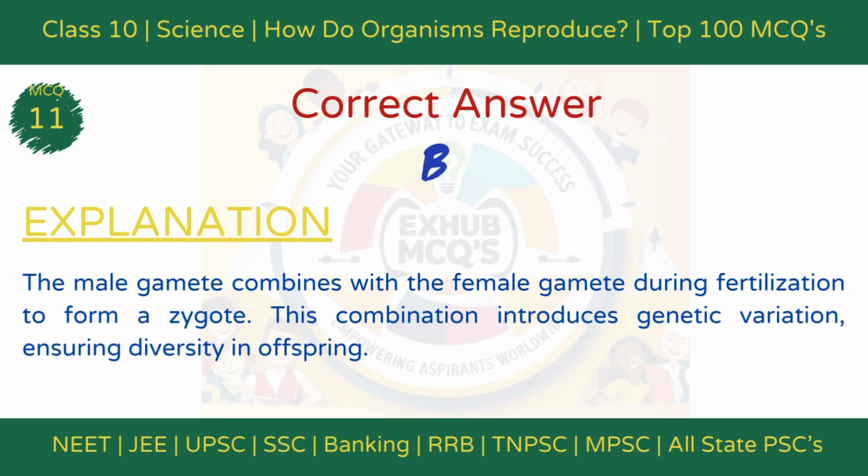Explanation. The male gamete combines with the female gamete during fertilization to form a zygote. This combination introduces genetic variation, ensuring diversity in the offspring and the continuation of the species.